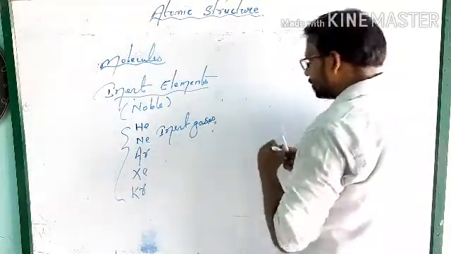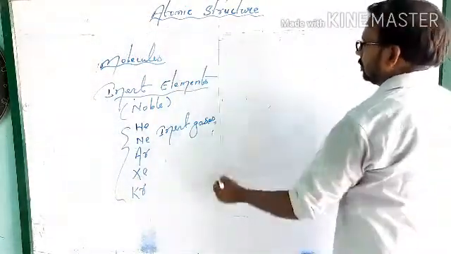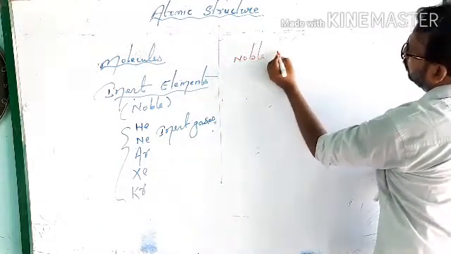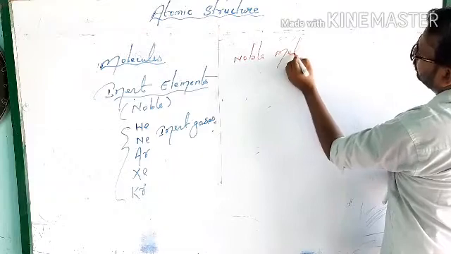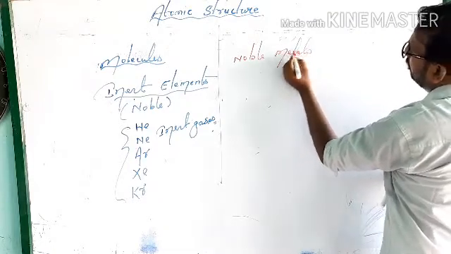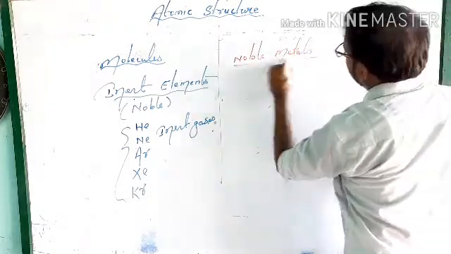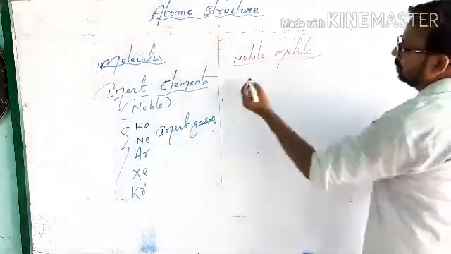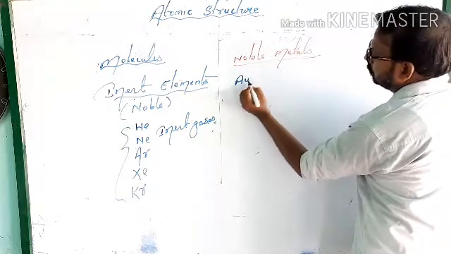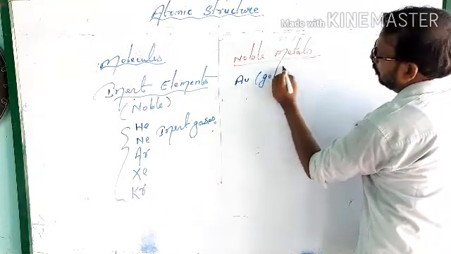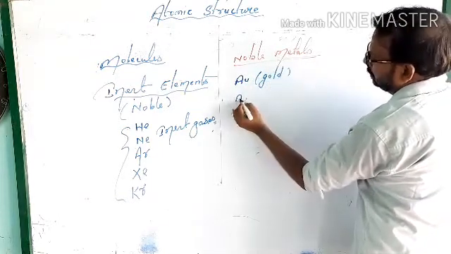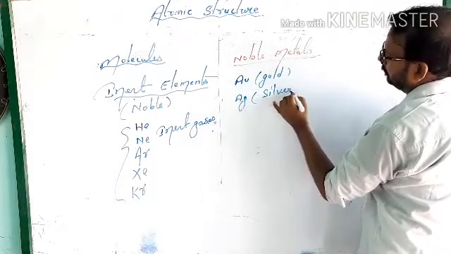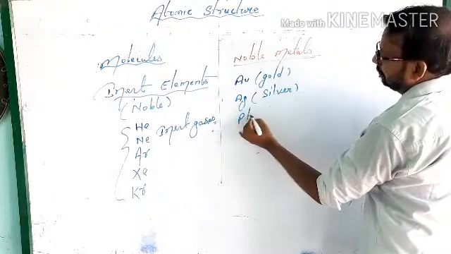Examples of noble metals are gold, Au, silver, Ag, and platinum.